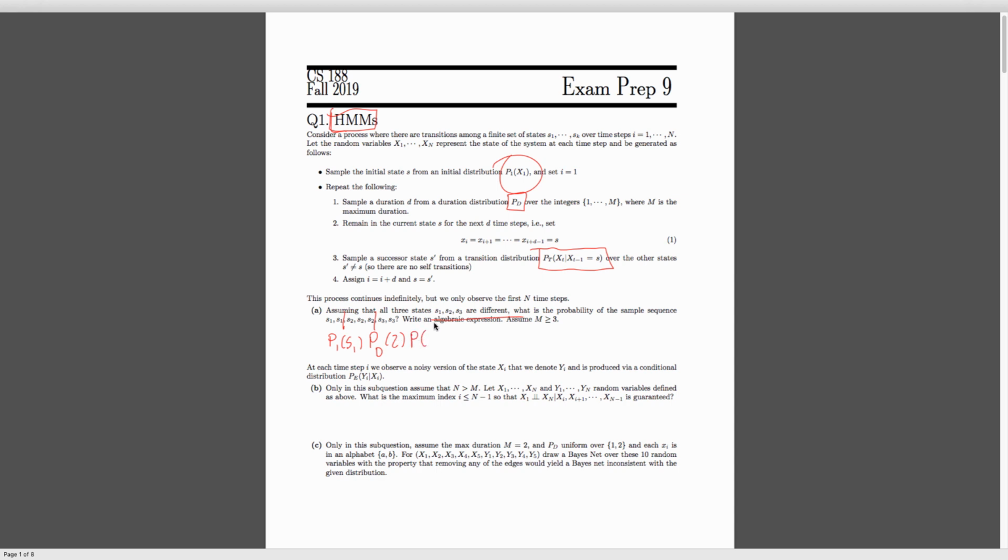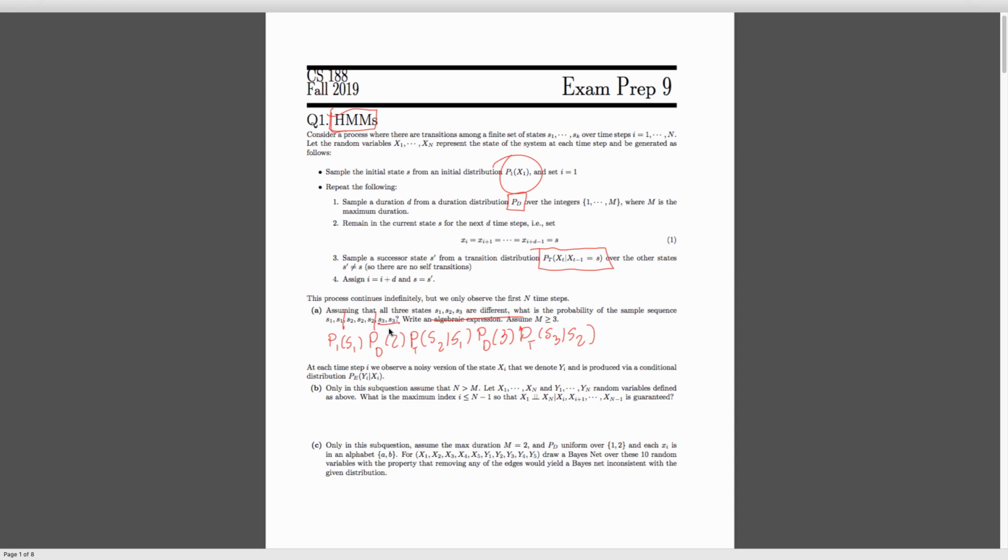So for state 2, we're going to have probability of, let's see, we call it P sub t of S2, conditioned on being in S1. And we stay in S2 for 3 time steps. So we're going to multiply in PD of 3. After that, we're going to transition to state 3. So we're going to need to multiply the probability of transitioning to state 3 conditioned on being in state 2. And then we have to multiply the probability of being in state 3 for at least 2 time steps.